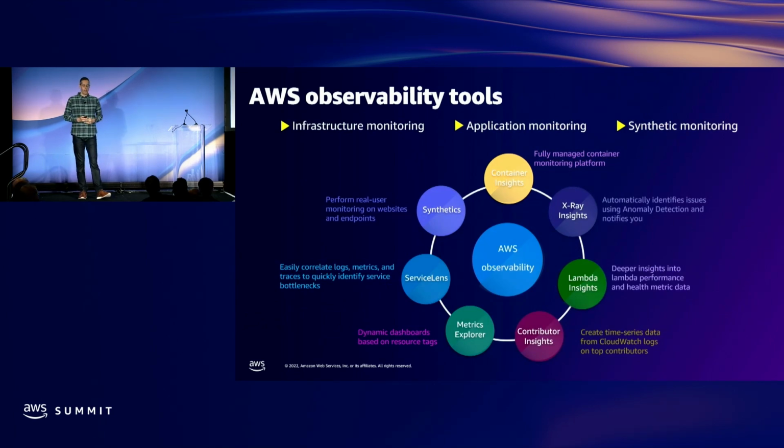But CloudWatch goes even further. There's a rich set of features and capabilities built on top of the core CloudWatch metrics, logs, and X-Ray traces. These include solutions such as infrastructure monitoring, application monitoring, and synthetic monitoring. If you haven't heard of synthetic monitoring, this is a really interesting concept. Here we simulate an end user. If the application is browser-based, we can simulate an agent that would connect like a browser and take a path through your application. And it doesn't have to be in one location. This can be distributed across the globe so you can find out whether you have issues in certain areas, maybe with extra latency.